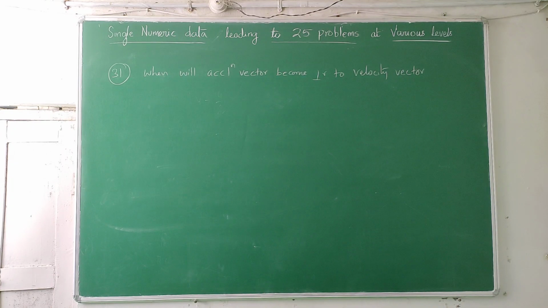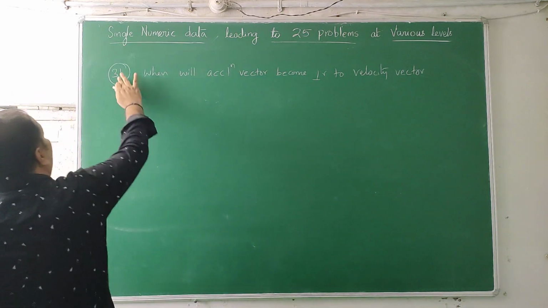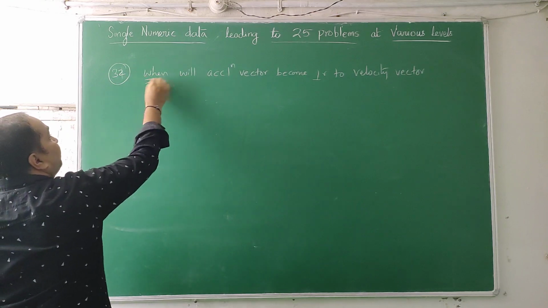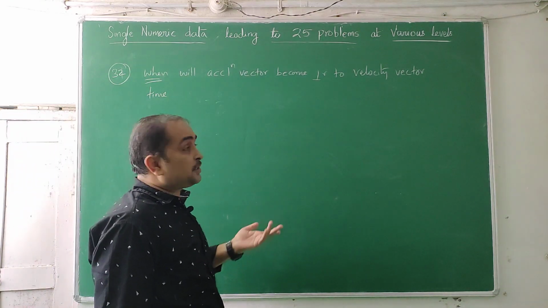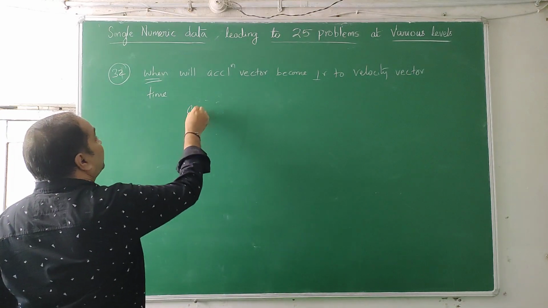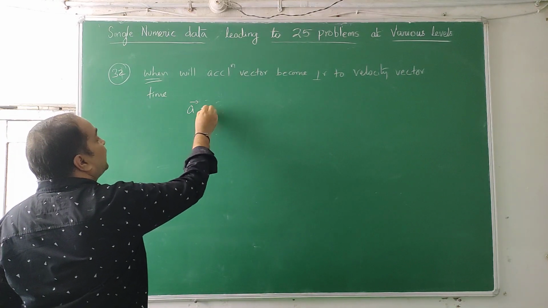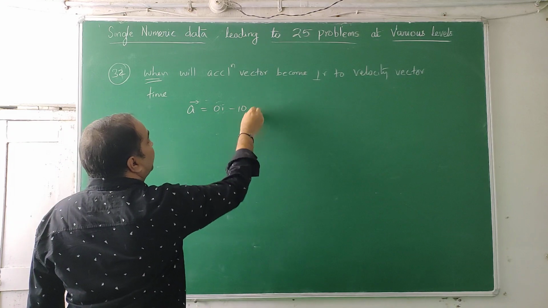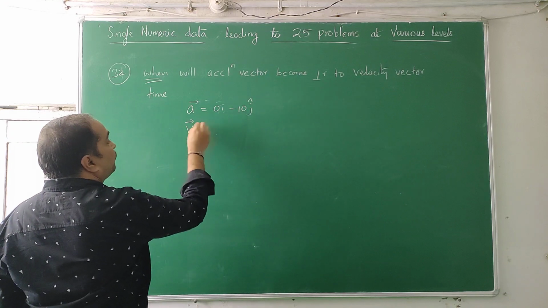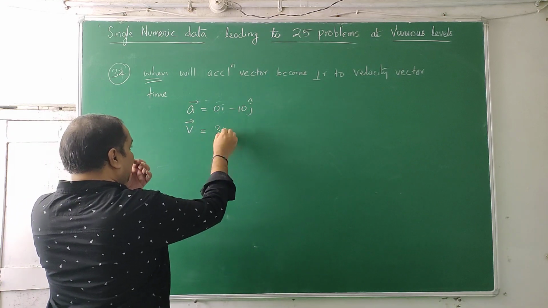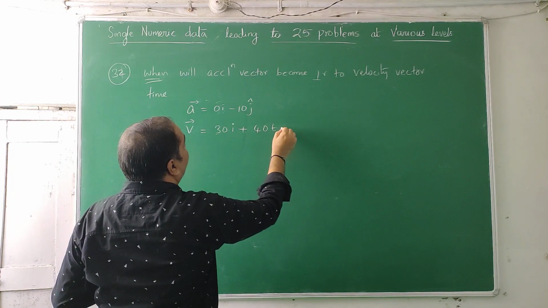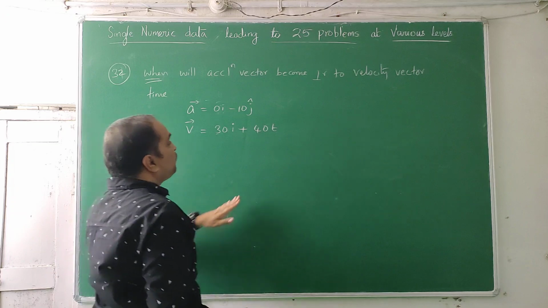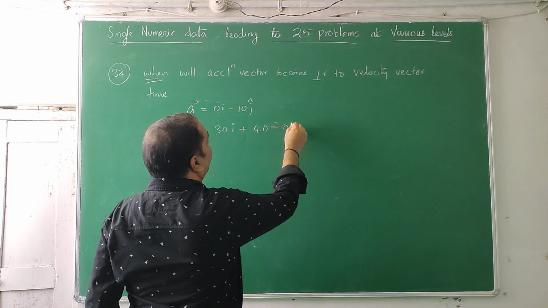Thirty-first question, or 32nd question, whatever. When means time: when does the acceleration vector become perpendicular to the velocity vector? First we write the acceleration vector: 0i minus 10j. The velocity vector is 30 i cap plus (40 minus 10t) j cap.